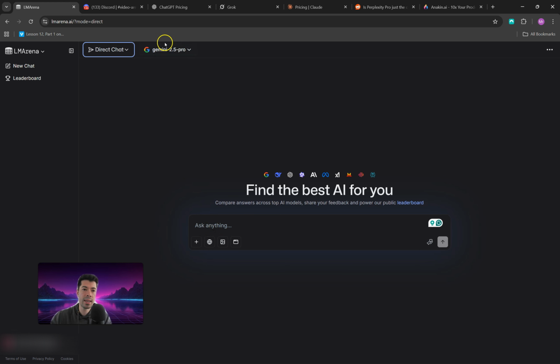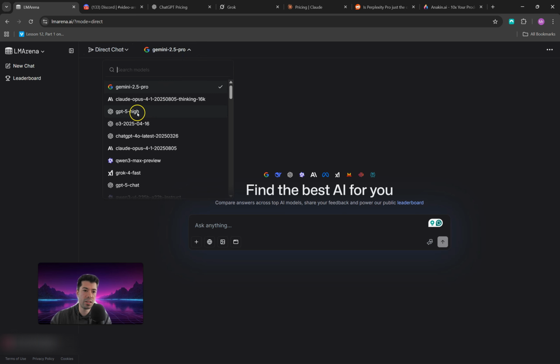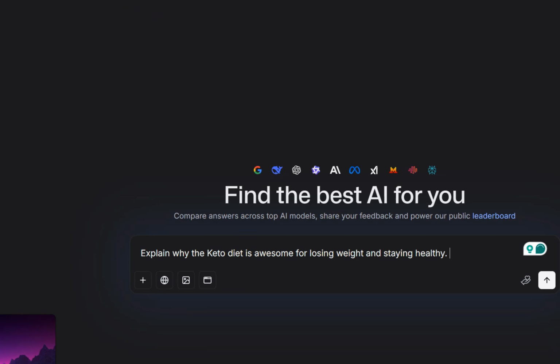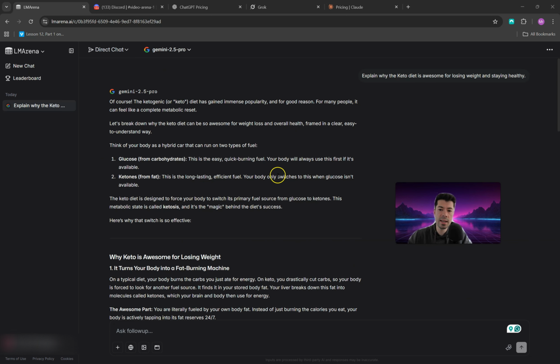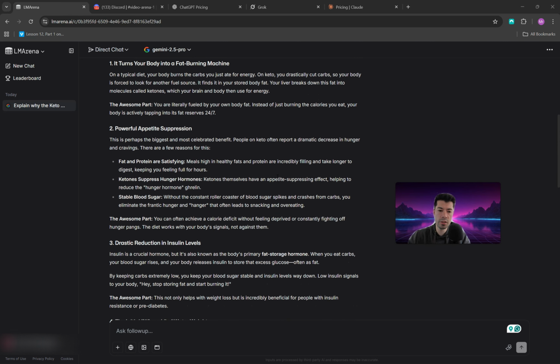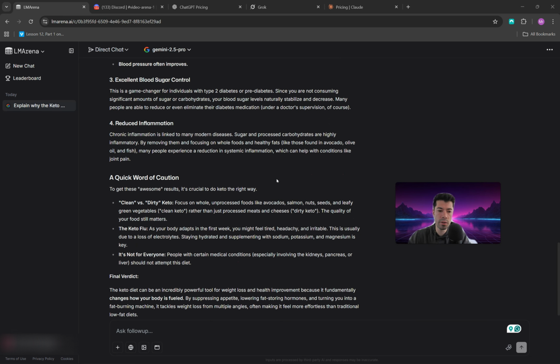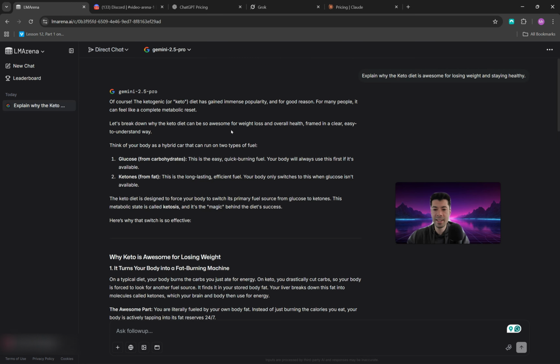For example, in my case here, I select the Gemini 2.5 Pro, but you can also select GPT-5, Claude 4.1, which is the most powerful model at this point in time. You can select Grok. So let's start by asking Gemini 2.5 Pro, explain why the keto diet is awesome for losing weight and staying healthy. And just like that, you can see that we have a full explanation to our question using this powerful model for free.